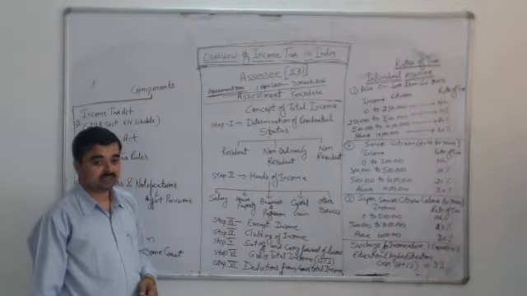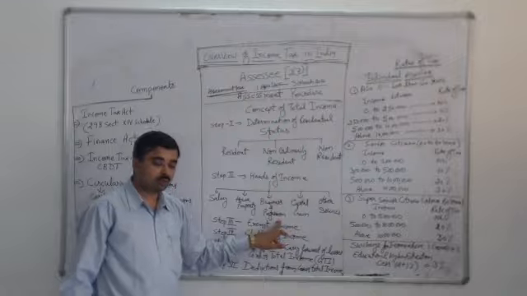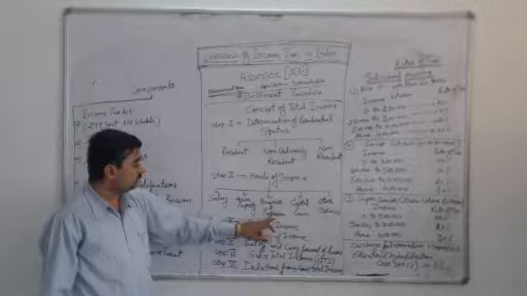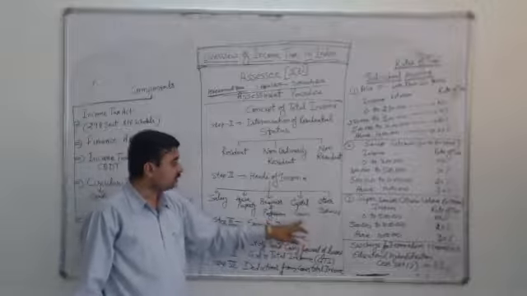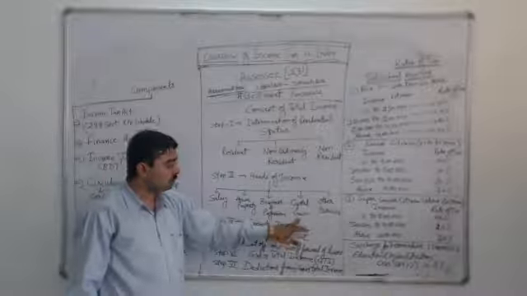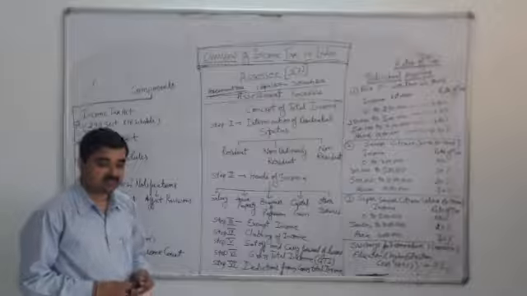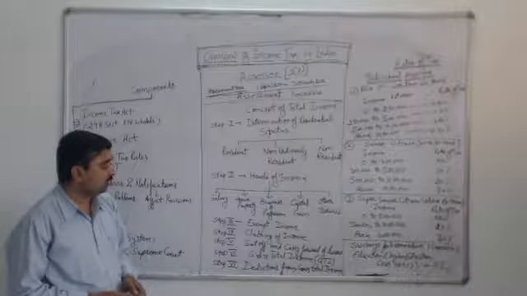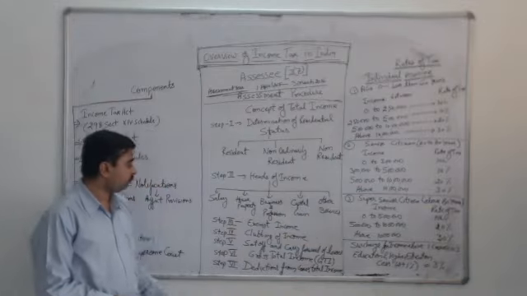Income from house property is assessed in the second head of income. Income from business or profession is assessed in the third part. Income from capital gain of an assessee is assessed in the fourth head of income. And any income which lies with the assessee, which is liable to tax, will also be included in income from other sources.